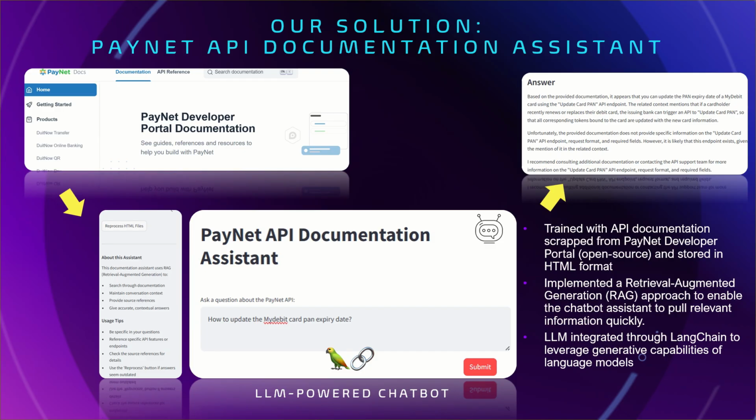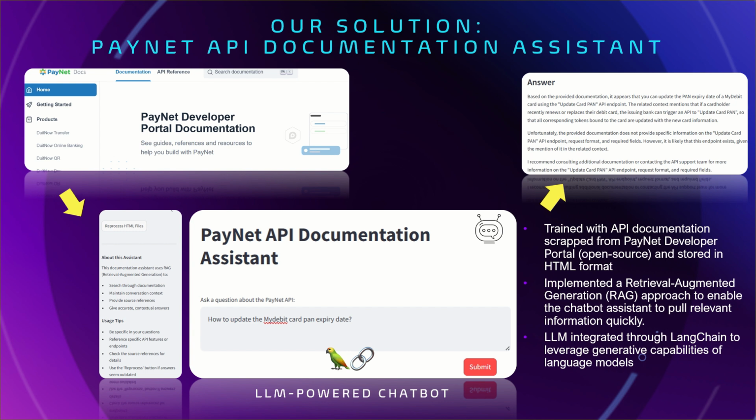This assistant should be able to interpret queries and return answers based on the documentation's content, allowing developers to retrieve API-relevant information for specific use cases for specific products. To achieve this, the dataset we use is API documentation from the PayNet developer portal, collected via web scraping and stored in HTML format. The dataset includes information on endpoints, methods, parameters, and the expected responses for common use cases across various products that help developers integrate all of these into their existing services or systems for different payment products onboarded by the participants.